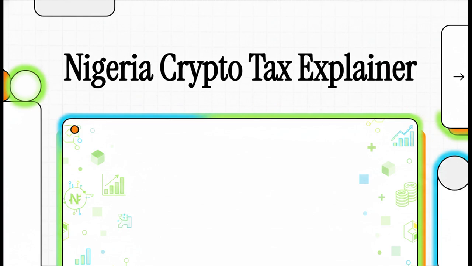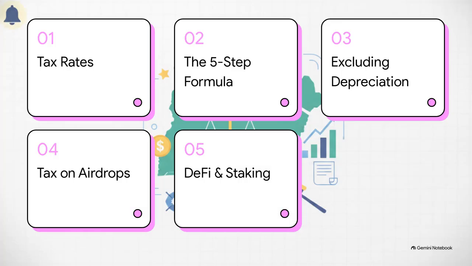Let's get into it. Here is our agenda for today. 1. Virtual asset tax rates. 2. The 5-step tax formula. 3. Excluding Naira depreciation. 4. Tax treatment of airdrops. And finally 5. DeFi, staking, and wrapping. Now, I do want to point out right away that understanding these rules, especially that math in Part 3, could absolutely save you from overpaying taxes on Naira depreciation.